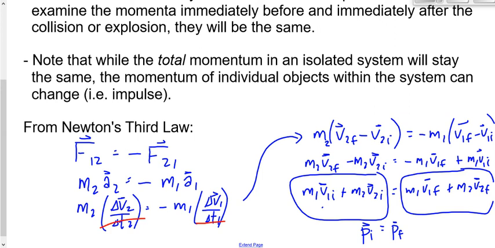We're looking at the whole system here, right? Both objects within the system. If we look individually at object 1, there was a gain of momentum. If we look individually at object 2, there was a loss of momentum. But in the system, the total momentum will remain the same.